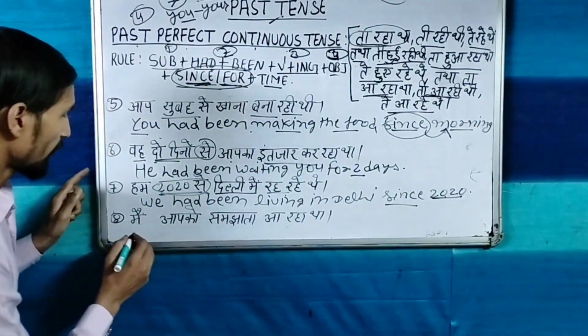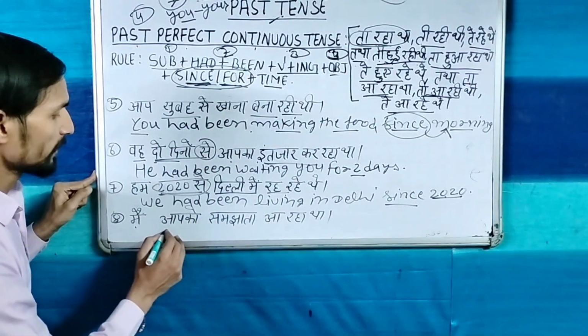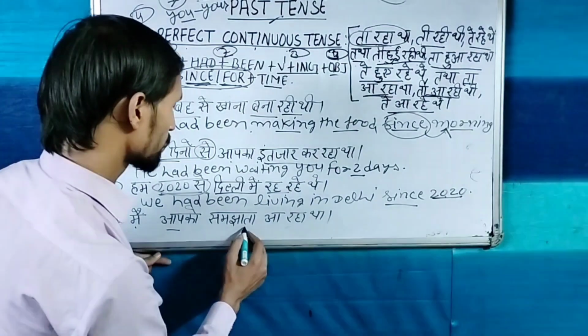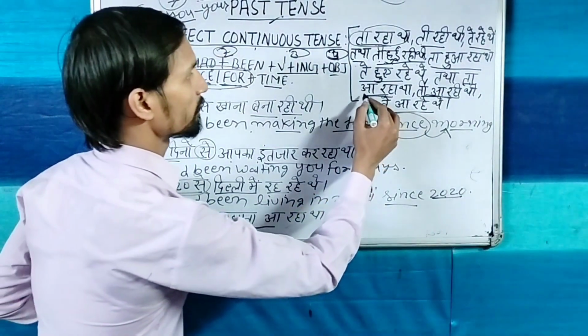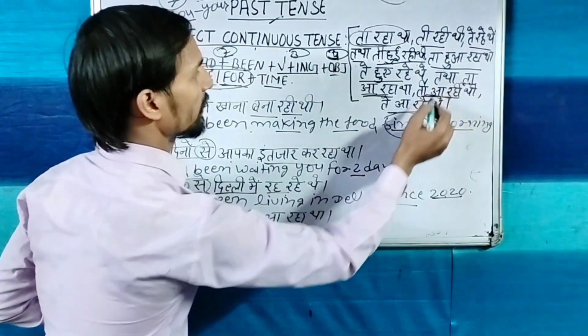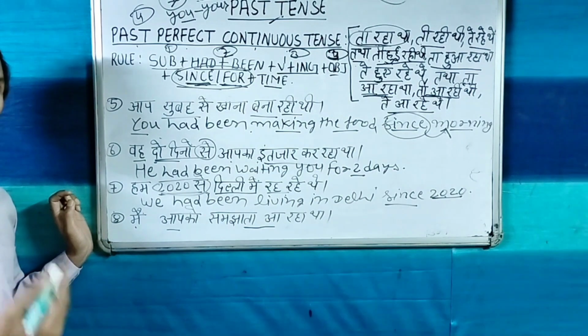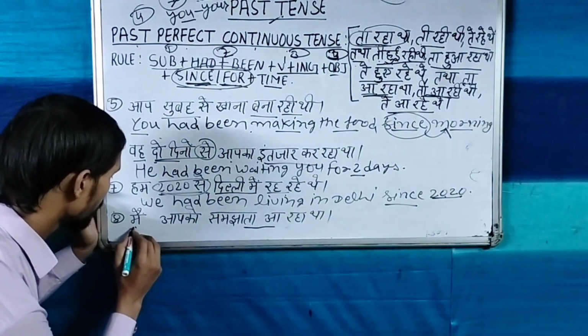Now last sentence, मैं आपको समझाता रहा था. Now you can see in this sentence time has not been given, but if time has not been given, ता रहा था word has come. ता रहा था या ती रही थी या ते रहे थे. These words are coming, so this is also past perfect continuous tense. So now let's make this sentence.